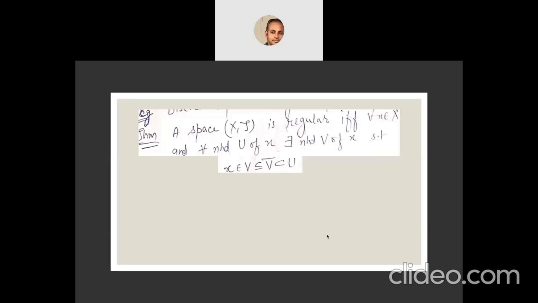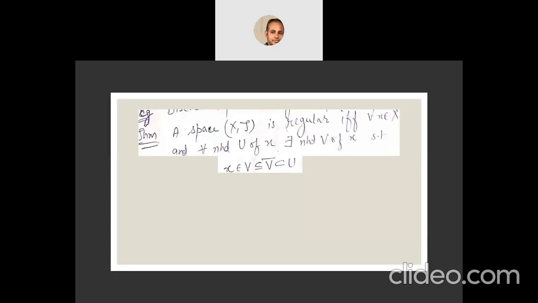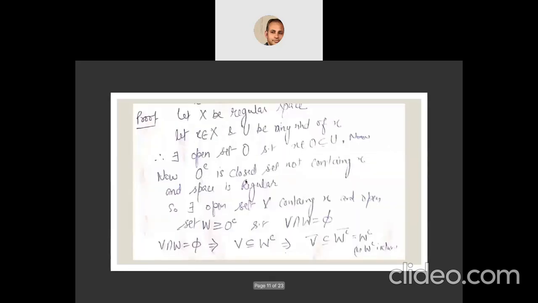Let's do the proof of this theorem. Here we have to prove if and only if. So first we take X as a regular space, we will prove this condition, and then vice versa. So let X be a regular space and let x belong to X and U be any neighborhood of x. As U is a neighborhood, there exists an open set O which contains x and is itself contained in U. This is just the definition of neighborhood.